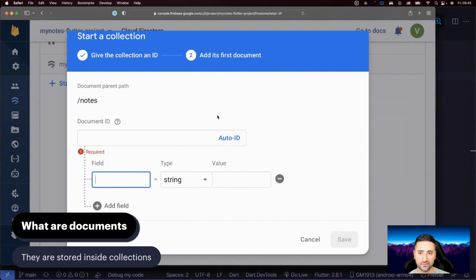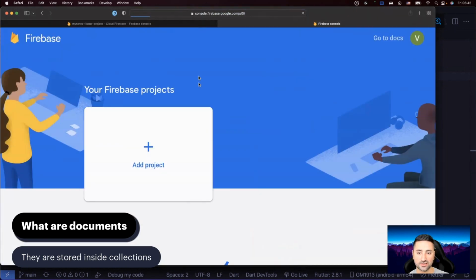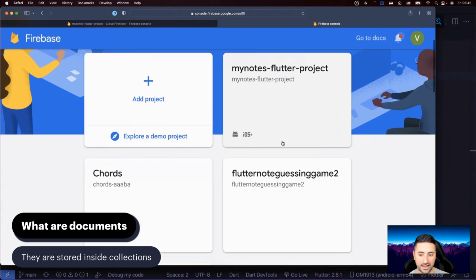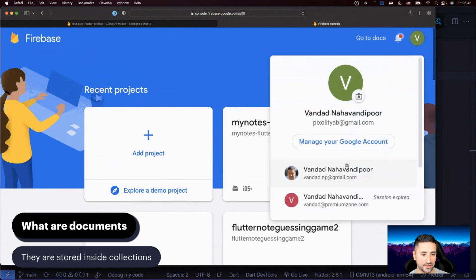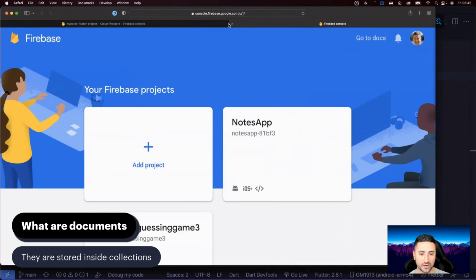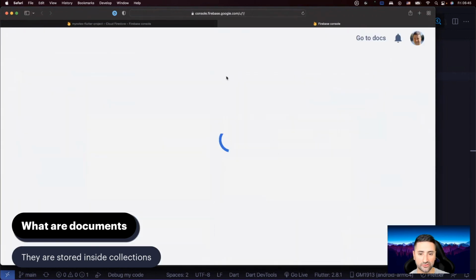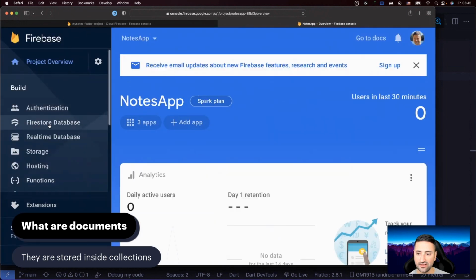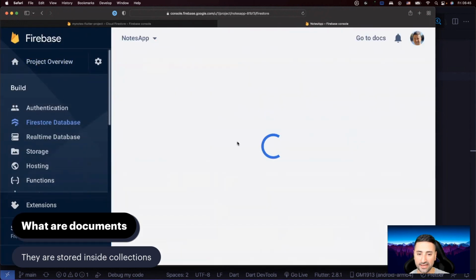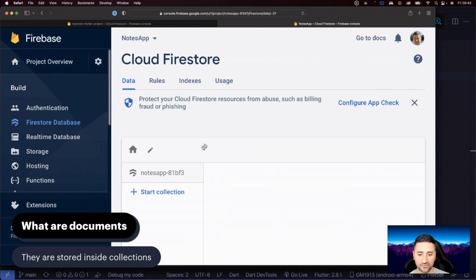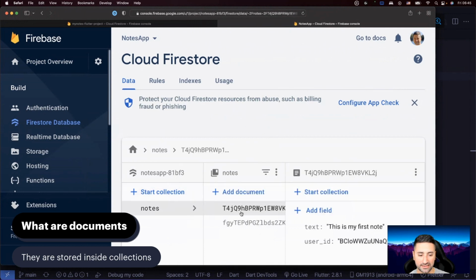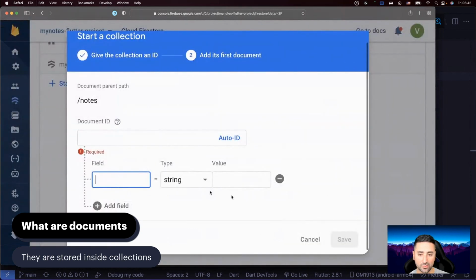So if I go ahead and open the Firebase console and have a look at, for instance, my other Firebase projects, I can see I have a Notes app, and you can see here that the way I designed this in the beginning of this course is that I had a collection, and every collection had documents in it that had text and user ID. That's what we're going to do in here.